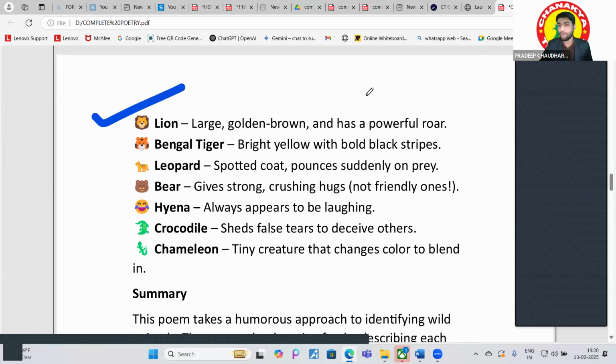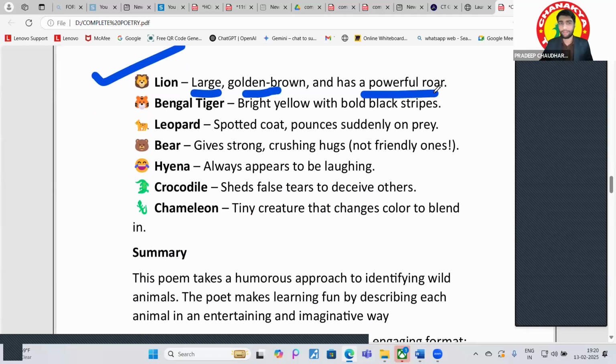Large, golden brown, and has a powerful roar. Bengal tiger, bright yellow with bold black stripes. Leopard, spotted coat, and pounces suddenly on prey.